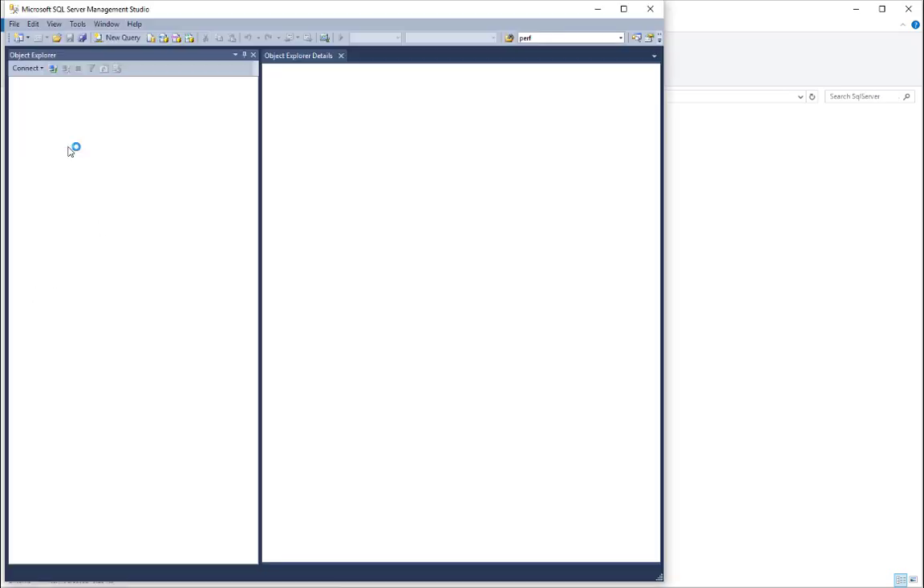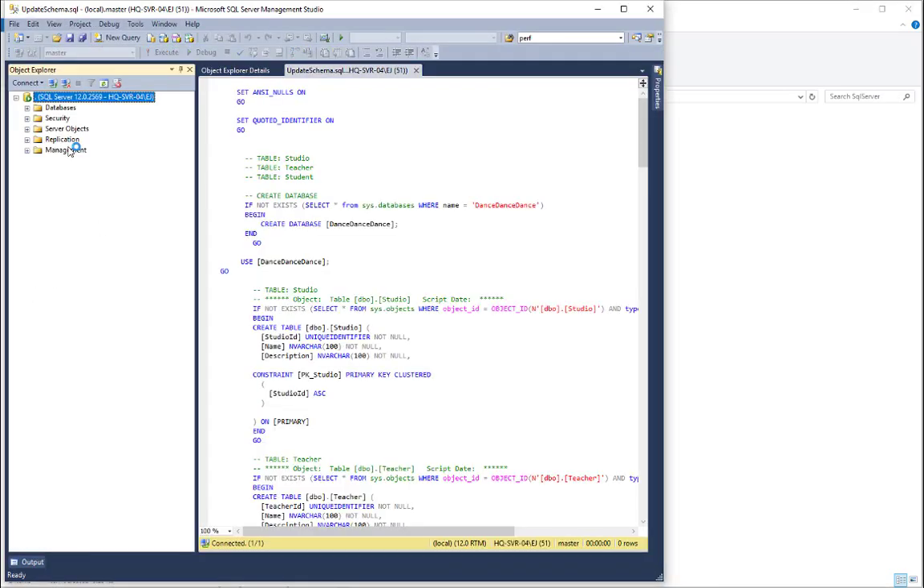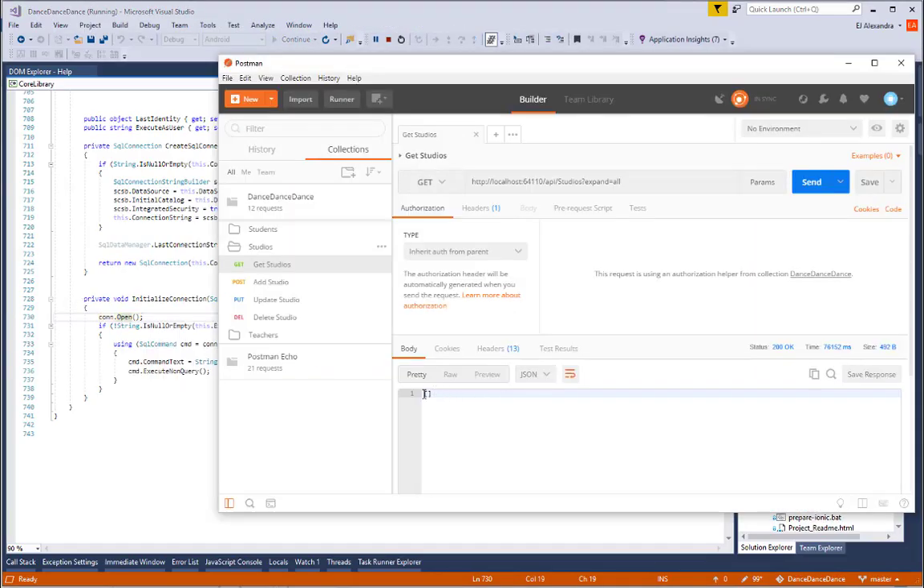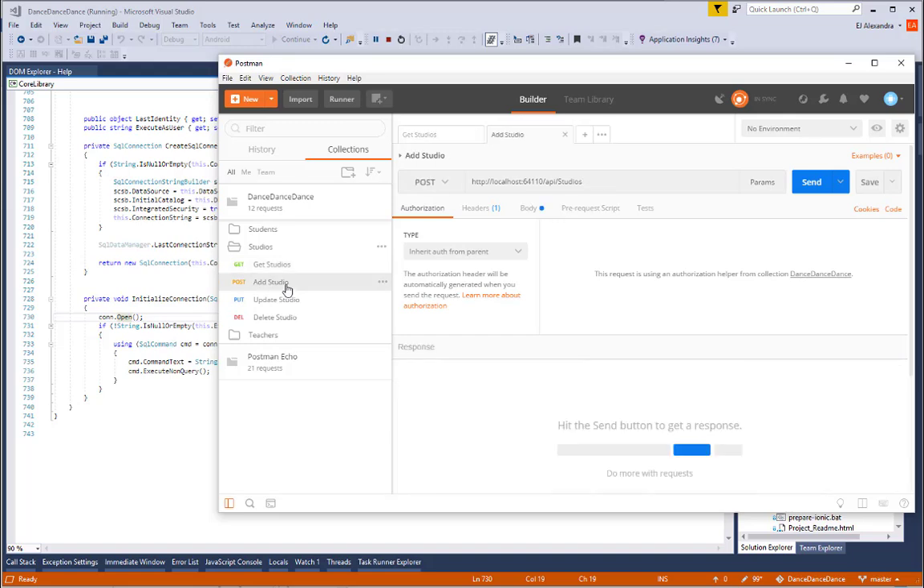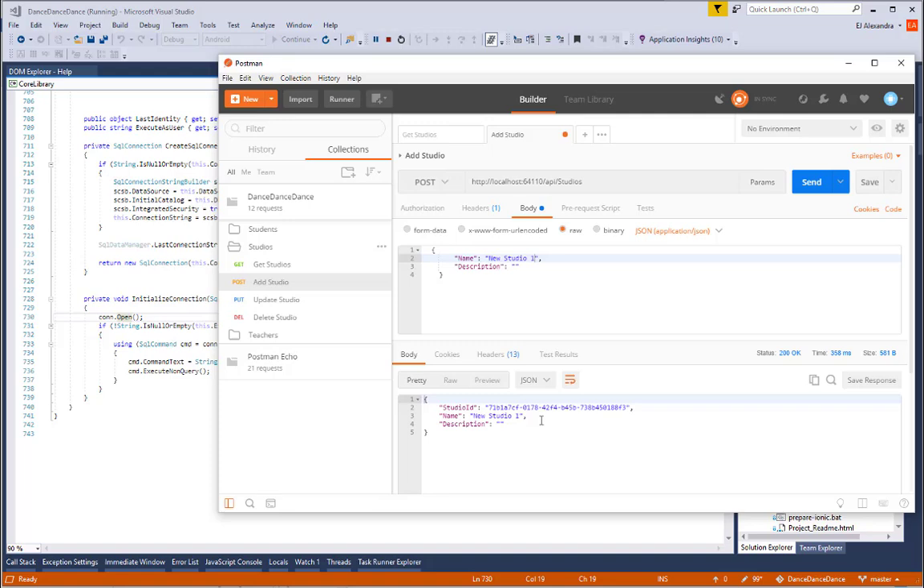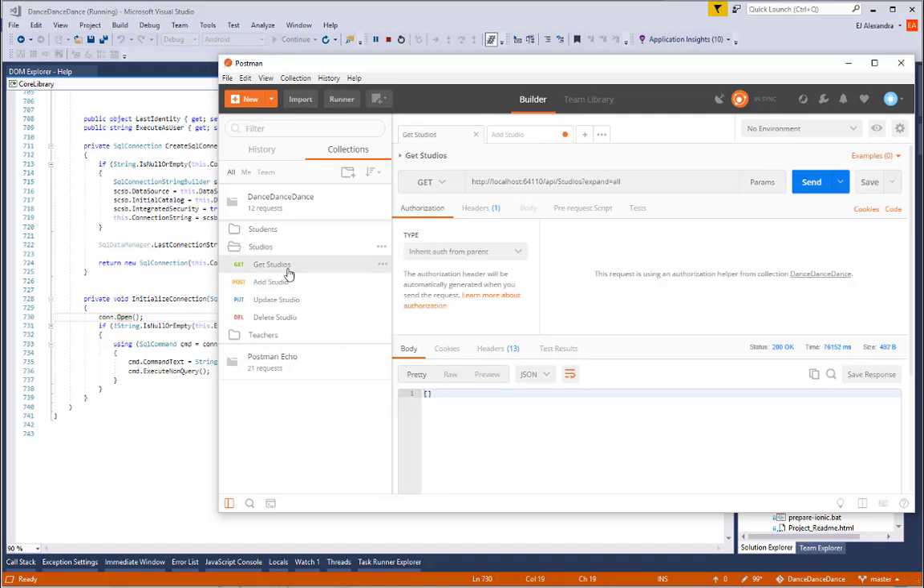It also has code to create the tables for studios, teachers and students. Now when we allow the REST API to continue, it returns an empty list of studios because we haven't added any yet. Let's add one called New Studio 1. Calling Get Studios now returns the new studio.